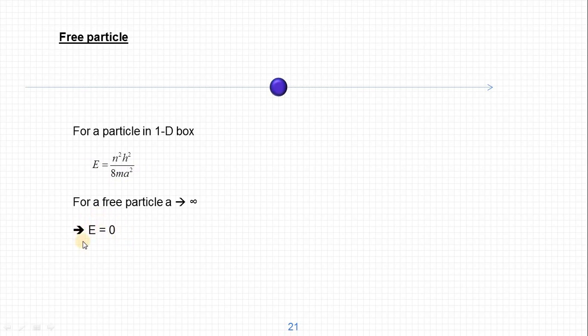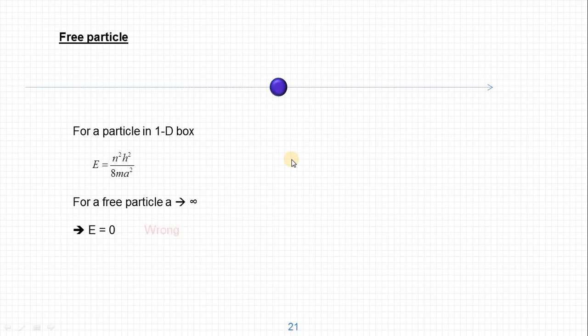But this is not true, because the particle is moving. A moving particle has kinetic energy, but we got the expression as E equal to 0. Then what is wrong in the assumption? If we use a as infinity, we are getting energy as 0, but that contradicts the situation that the particle is moving.